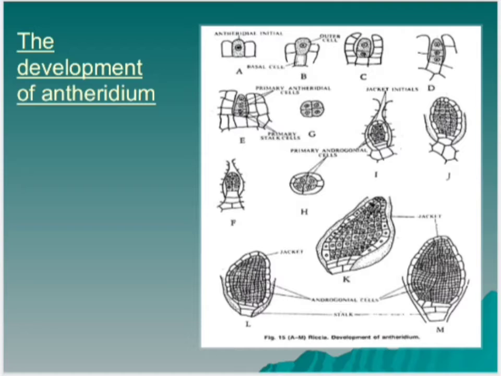Jacket initials divide by several anticlinal divisions to form a single layer of antheridial jacket. Primary androgonial cells divide by several repeated transverse and vertical divisions, resulting in the formation of a large number of small cubical androgonial cells. The last generation of the androgonial cells is known as androcyte mother cell.